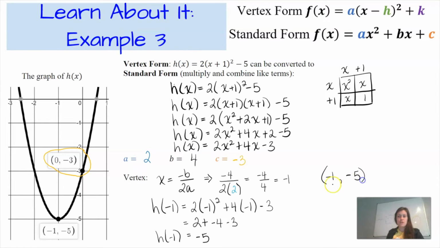And I'm feeling really good about the value that I found for my vertex because that's actually what is shown on my graph. Nice job. There's another example in your print packet showing how to convert from vertex form to standard form, which is what we did in the top portion of this example, and then how to find the vertex of a quadratic function if you're only provided the function in standard form. So make sure you check that out before you do the Try It and the Show What You Know problem.